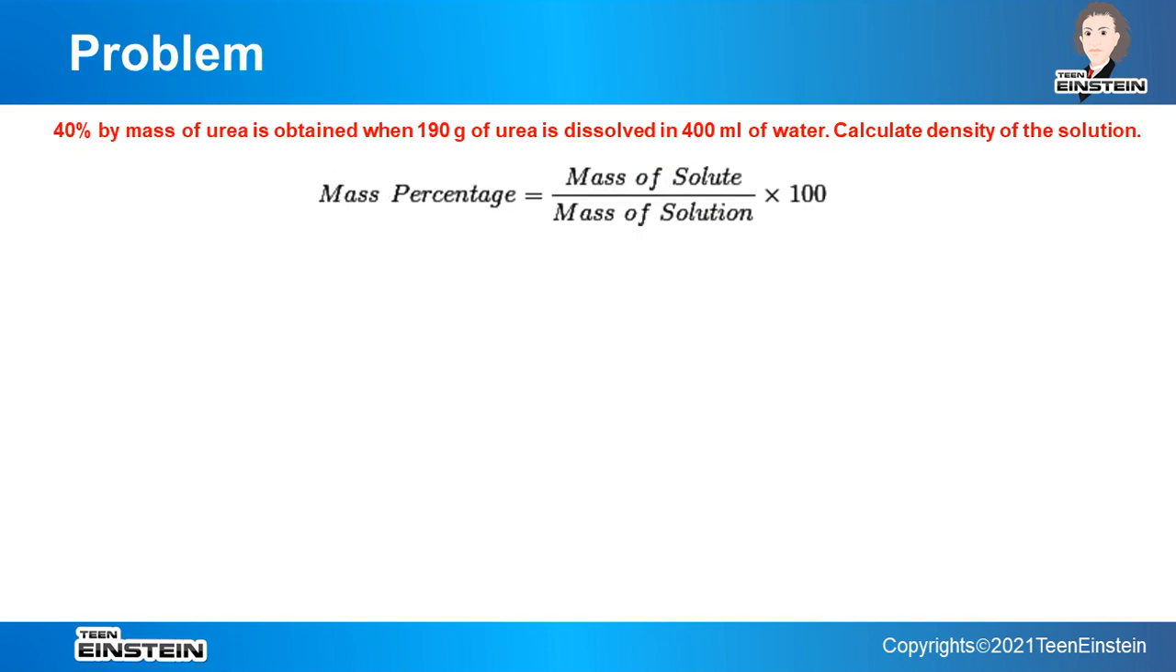Now we have a problem which is related to the mass percentage formula. Okay, 40% by mass of urea is obtained when 190 gram of urea is dissolved in 400 ml of water. Fine. So here mass percentage concentration is given, that is 40%. 40% W by W, that is given. Another information is given, that is the mass of urea, and the volume of water, that is also given, which is 400 ml. So we have to find the density of the solution.